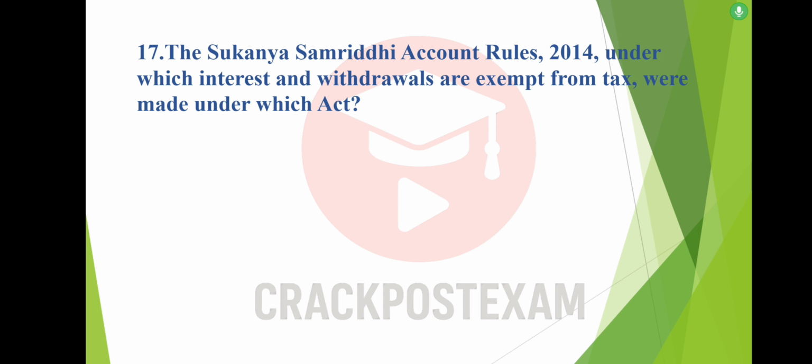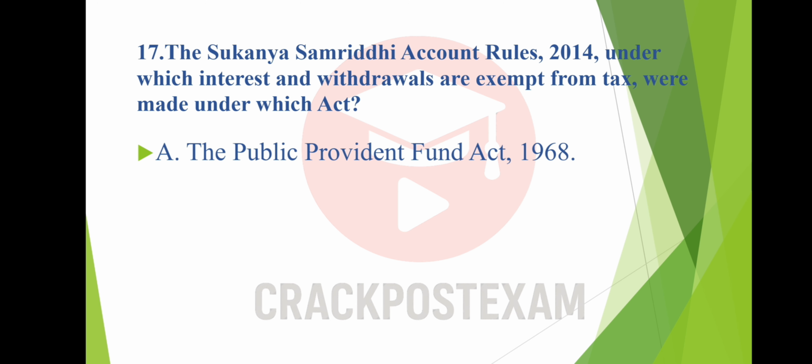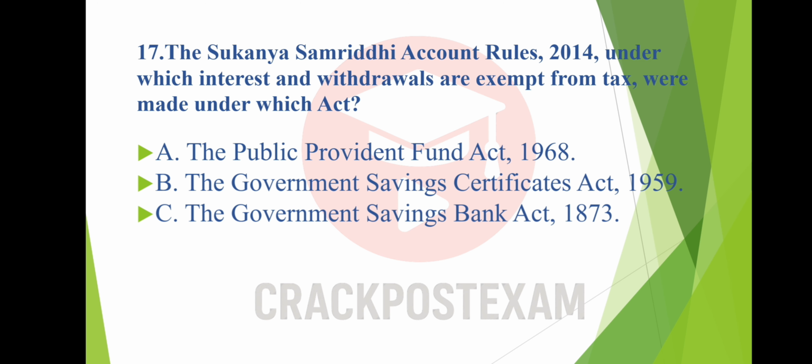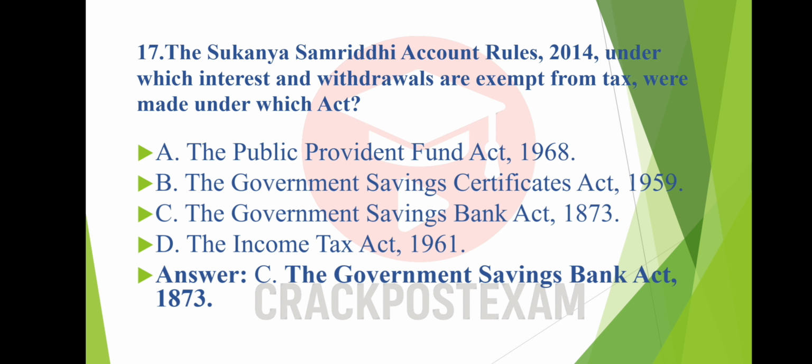The Sukanya Samriddhi Account Rules 2014, under which interest and withdrawals are exempt from tax, were made under which Act? Option A. The Public Provident Fund Act 1968. Option B. The Government Savings Certificates Act 1959. Option C. The Government Savings Bank Act 1873. Option D. The Income Tax Act 1961. And the answer is option C. The Government Savings Bank Act 1873.